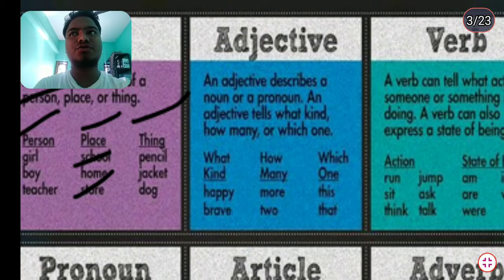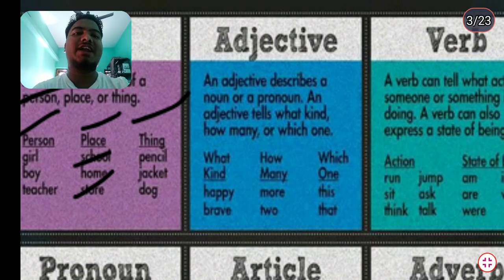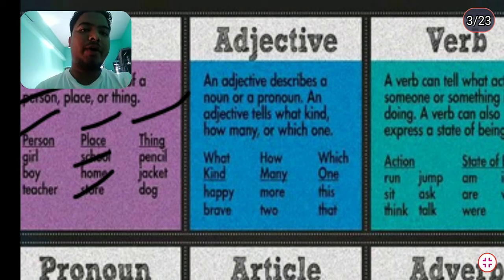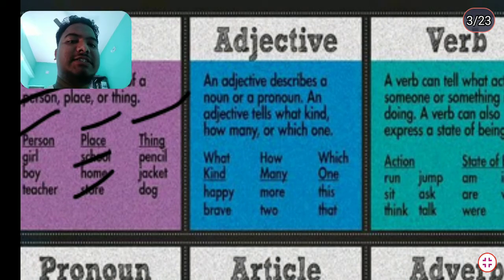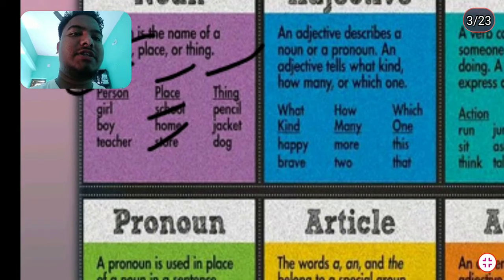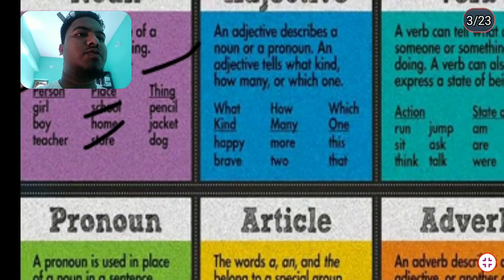Adjective is mainly used before the noun. That's why it can what? It can qualify a noun. Okay. So adjective is of various kinds. It answers the questions what, how, and which, and the kind, many, and one. So happy is an adjective of quality. Brave is also an adjective of quality.